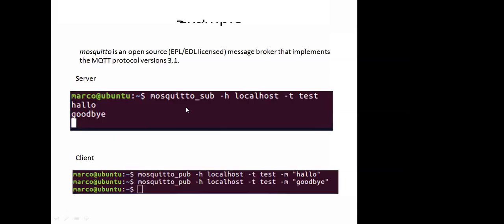So if you are interested to simulate this MQTT protocol on your system, there are open source utilities provided, like Mosquitto. With the help of this Mosquitto utility, you can visualize the MQTT communication.